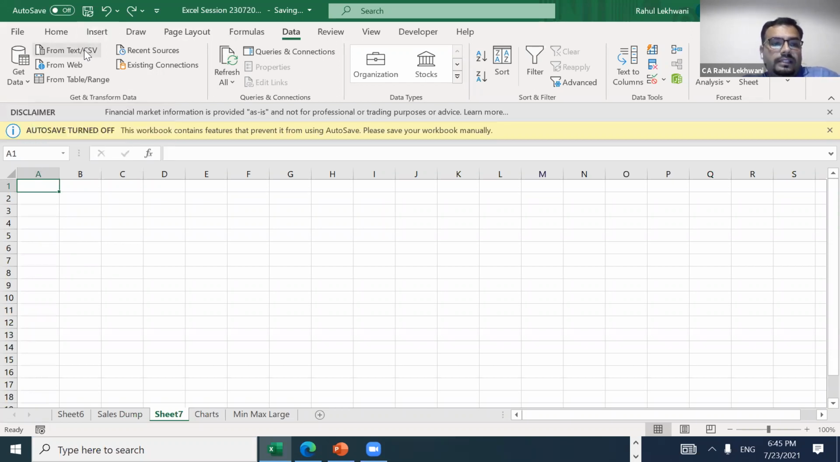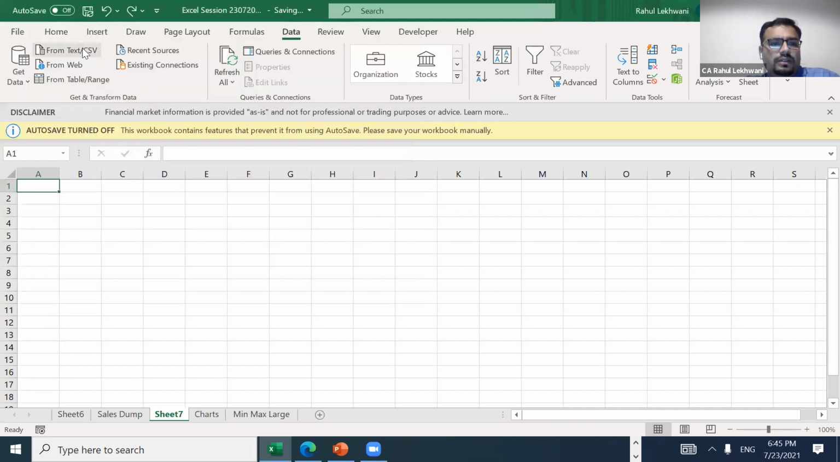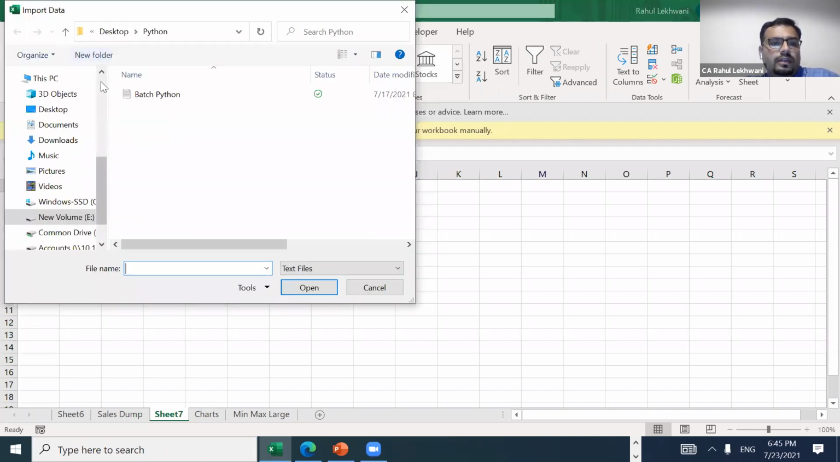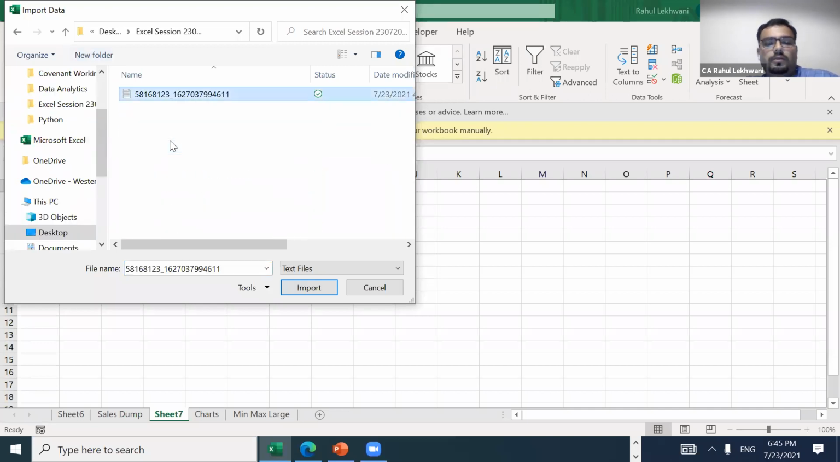Okay. So I'll just click on from text. I'll choose any text file which I want. Suppose this is a bank statement. This is a bank statement in text format. So what I can do is select the bank statement.